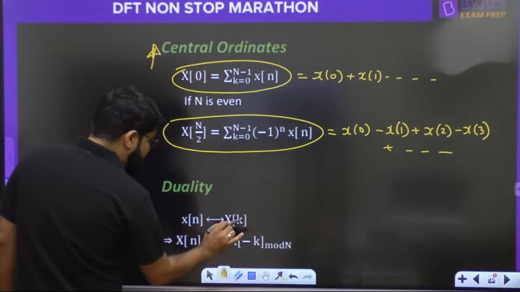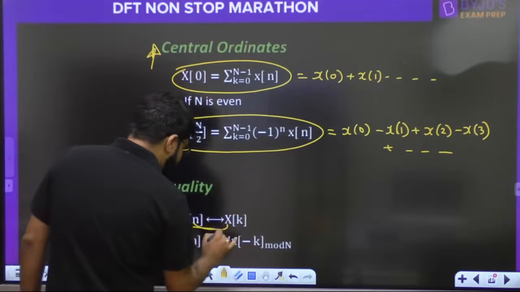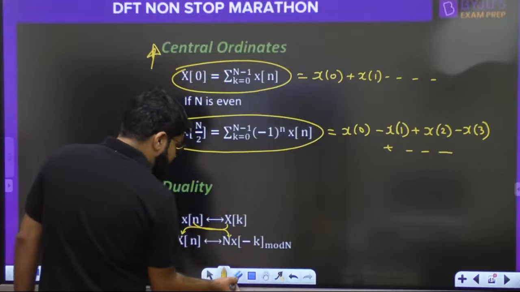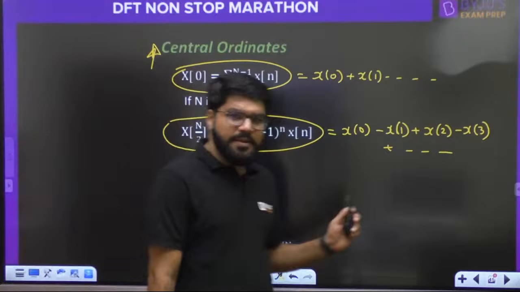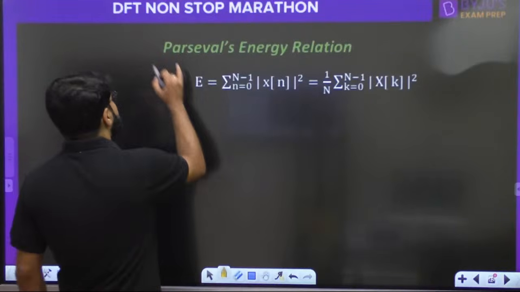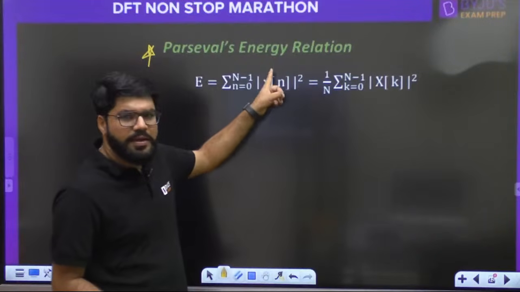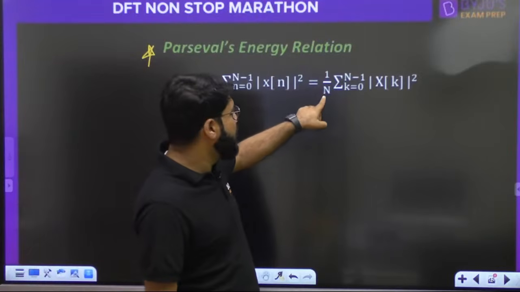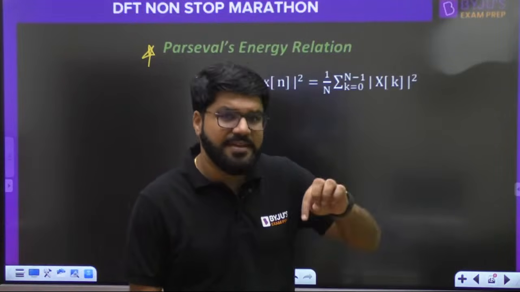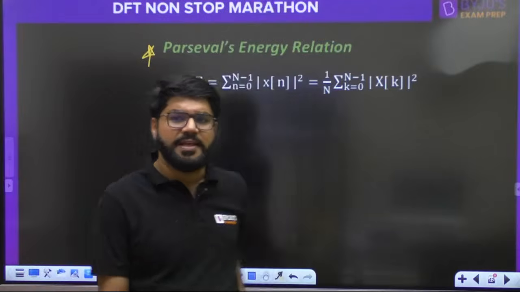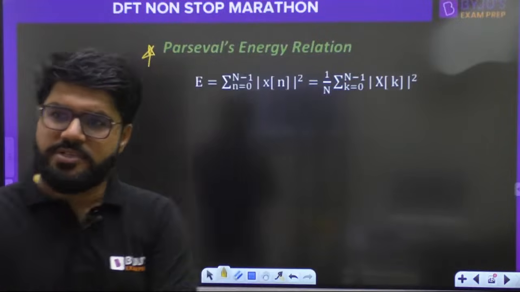Okay, if x[n] has the DFT X[k], then X[n] will have the DFT N x[-k]. x[-k] means circular folding again. Duality. Although I don't see much of it coming up in the questions. Okay, and Parseval's energy relation. The energy in the time domain is given by the summation of mod x[n] squared, and from Parseval's relation it will be given by 1 upon N summation of mod X[k] squared. So sometimes they can give you X[k] directly. A signal x[n] has the DFT X[k]. Find the energy of the signal x[n]. So 1 upon N summation of mod X[k] squared.